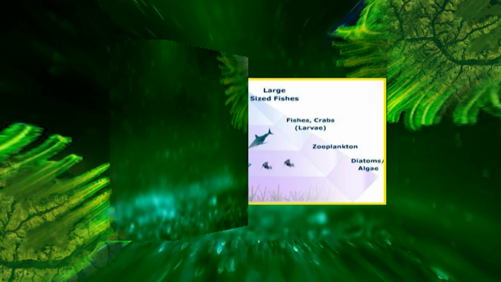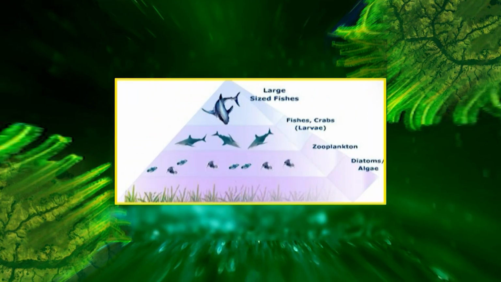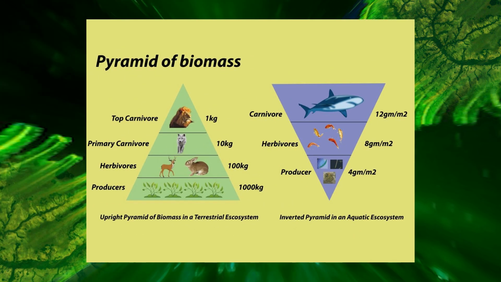The pyramid of number may be upright or inverted, depending upon whether the producer individuals are greater in number, for example, phytoplanktons in aquatic ecosystems, or lesser in number, for example, an oak tree in a parasitic food chain. Generally, the pyramid of number is upright in predatory food chains, as in grassland ecosystem or pond ecosystem. However, in case of parasitic food chains, the pyramid of number is always inverted.